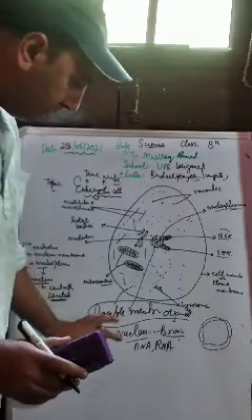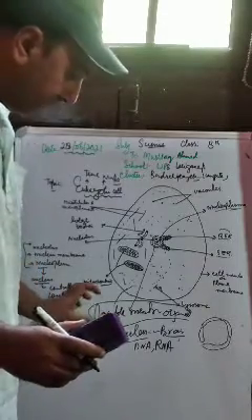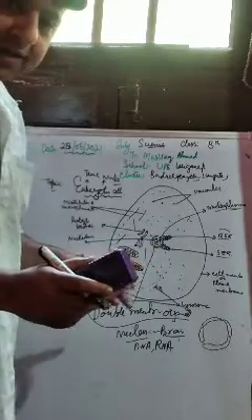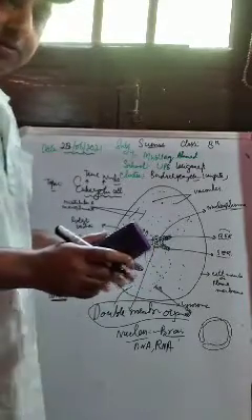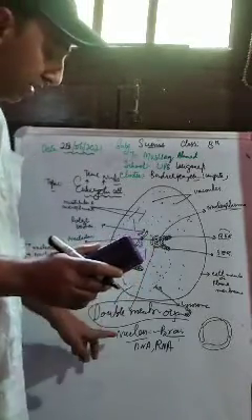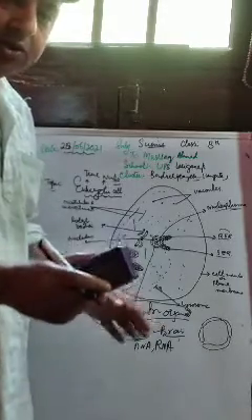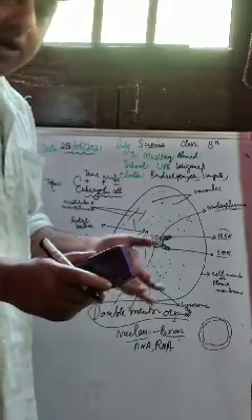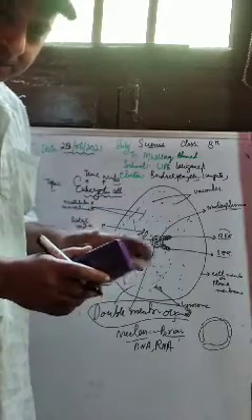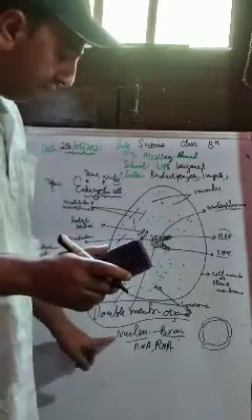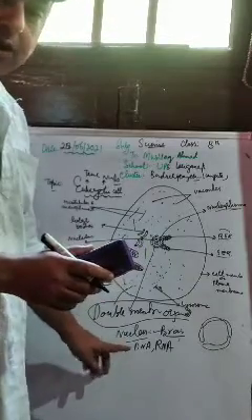Repeating, nucleus: what I am talking about is that there are double membranous organelles present in the eukaryotic cell. Here the first double membranous organelle is the nucleus, and the nucleus is usually called the brain of the cell because it controls all the activities of the cell, more or less like our brain, right? The brain controls all the functions of our body. Same is the case with the nucleus. The nucleus also controls all the functions of the body.